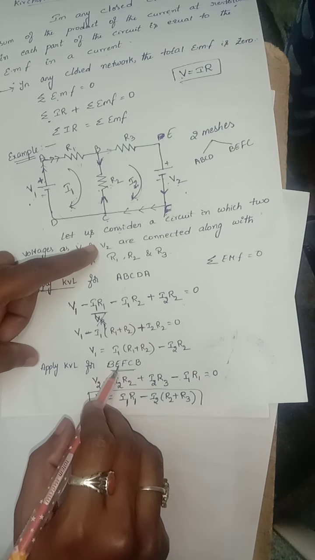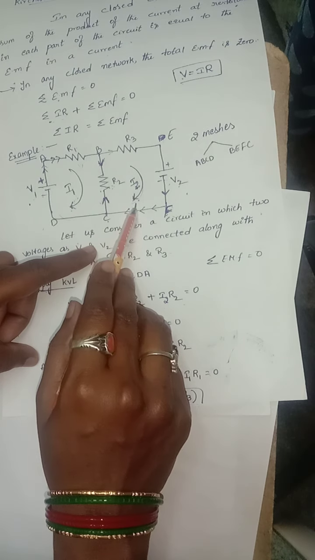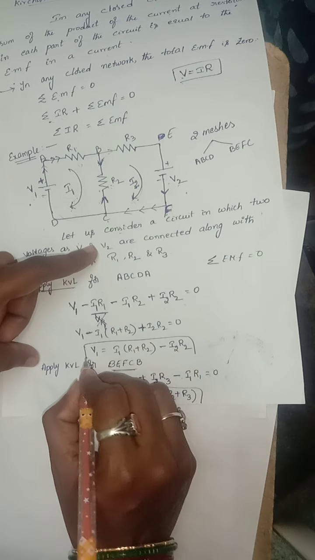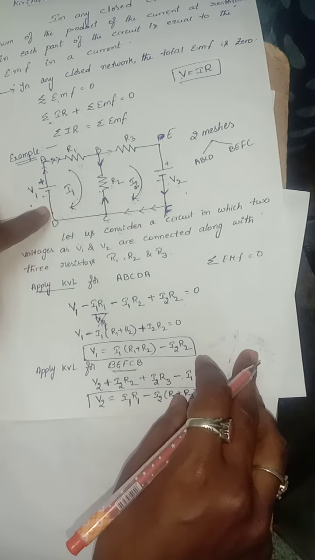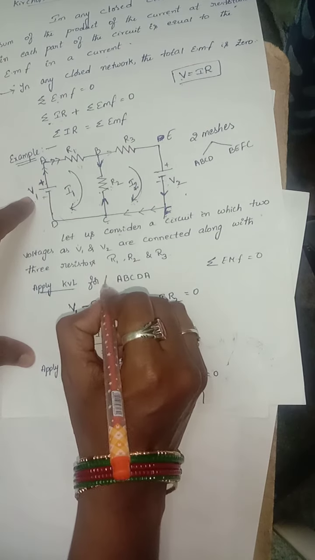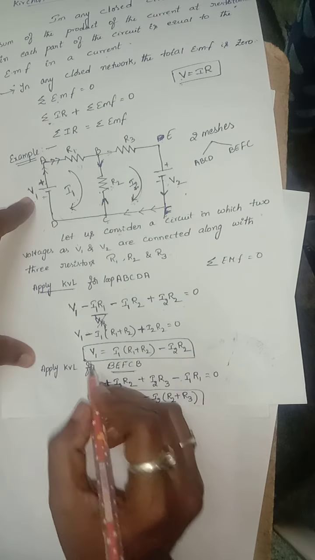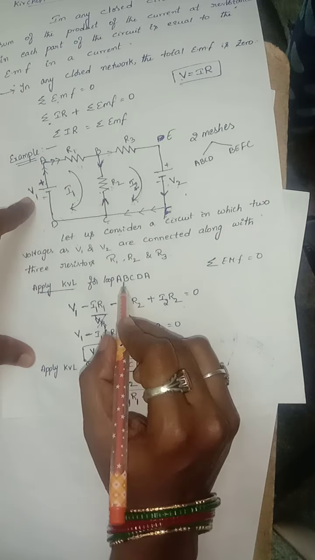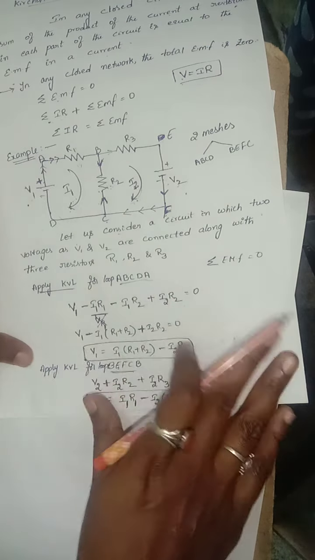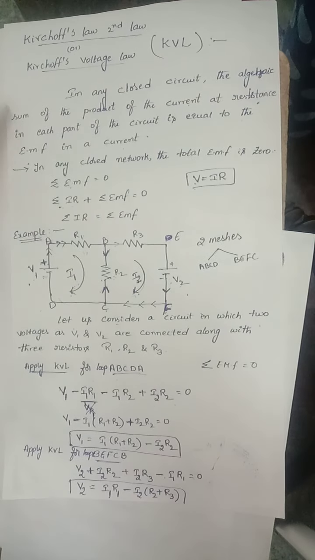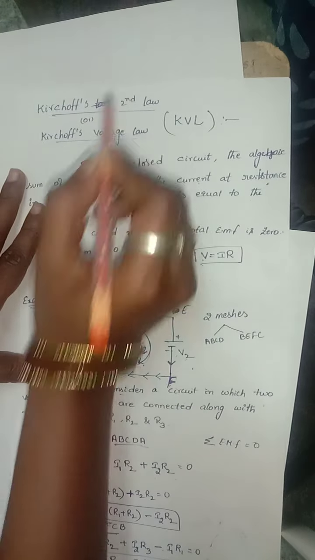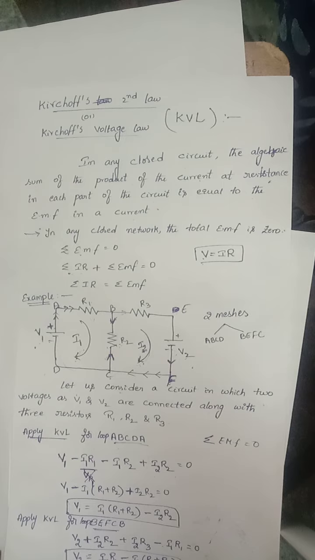Applying KVL for the loop of the second mesh gives V2. Applying KVL to mesh 1, ABCD, for the loop ABCDA gives V1. Here also we consider this as the loop, but the mesh is ABCD only. This is KVL, Kirchhoff's second law or Kirchhoff's voltage law.